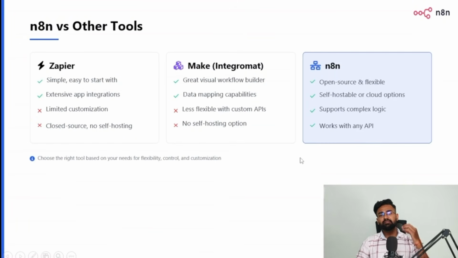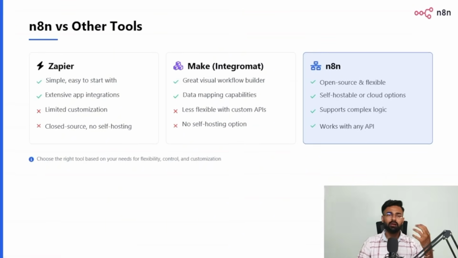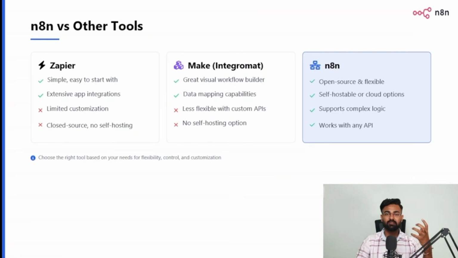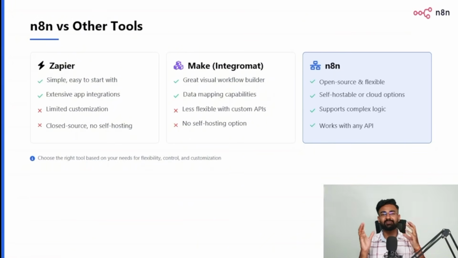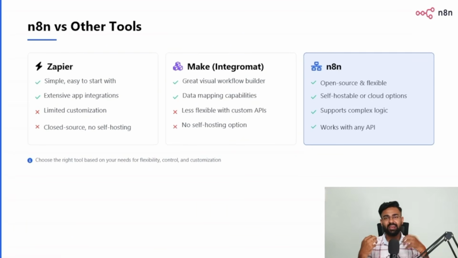Now, n8n versus other tools, which is of course Zapier, Make.com, and n8n. It's a small comparison table. I have also experienced these tools, and I've been working with n8n for quite a while now, so I'm very comfortably able to differentiate and choose n8n. These are some logical reasons, but you can try out working on all of these. At the end of the day, I firmly believe that right now you'll like n8n.